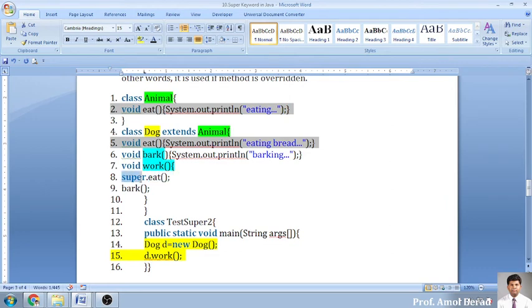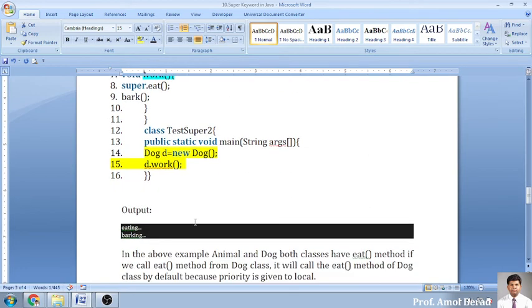So using this keyword, that is super.eat, it will automatically call this function, and this part will give the output. So first line will be eating, and then after that it will be barking, that is bark, and this will be the output. So eating and barking will be the output.